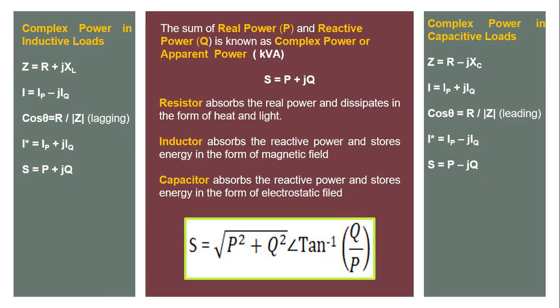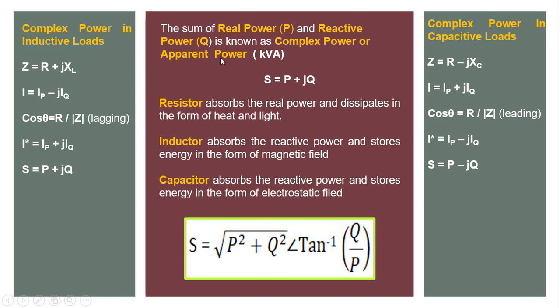Apparent power is the summation of real power and reactive power. It is also known as complex power, and it is represented as P plus jQ, true power plus reactive power, and its unit is kVA. Our power system has inductive load and capacitive load.